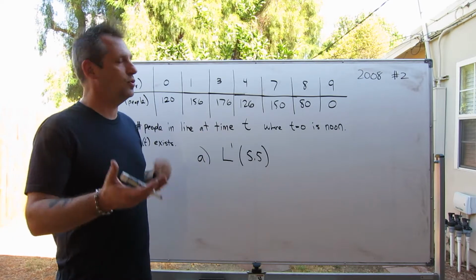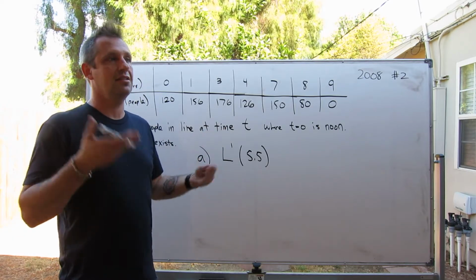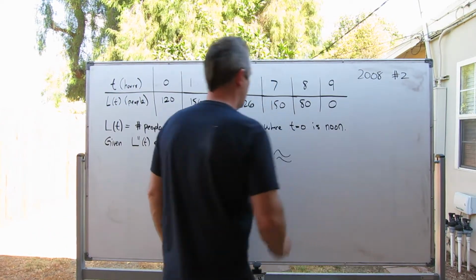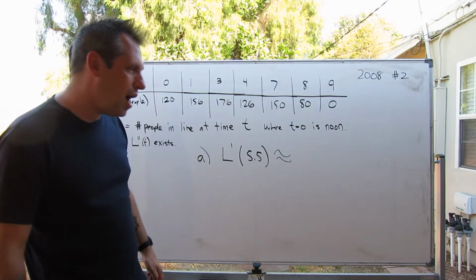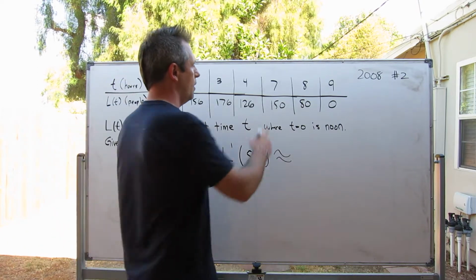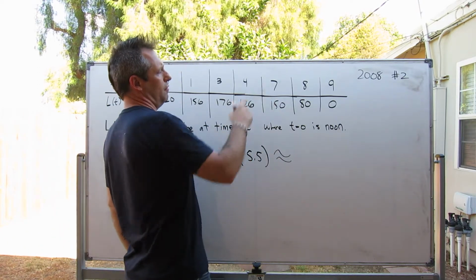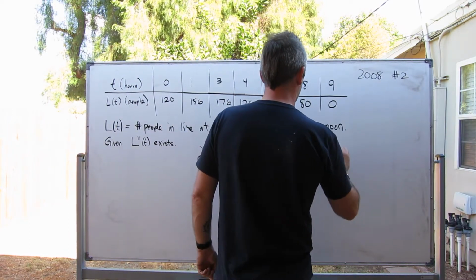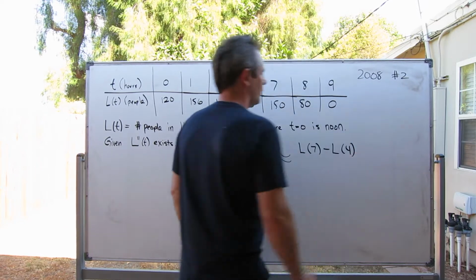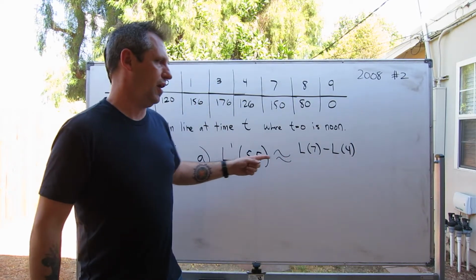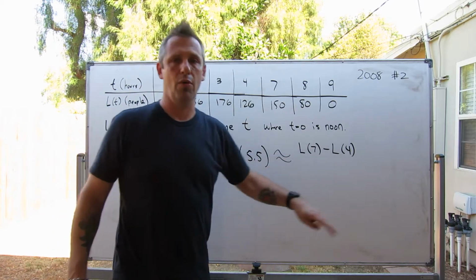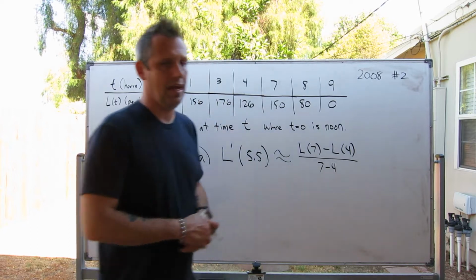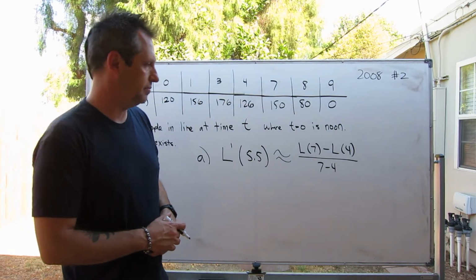I suppose we should use a secant line, that is, using nearby points to try to estimate this. So I'm going to put a little squiggle symbol, and say that this is approximately equal to, since 5.5 is right in the middle of 4 and 7, L of 7 minus L of 4. That's the change in the amount of people standing in line from the 4th hour to the 7th hour, divided by 7 minus 4. That's how many hours went by during that time.